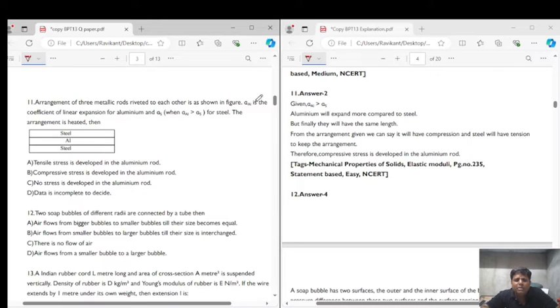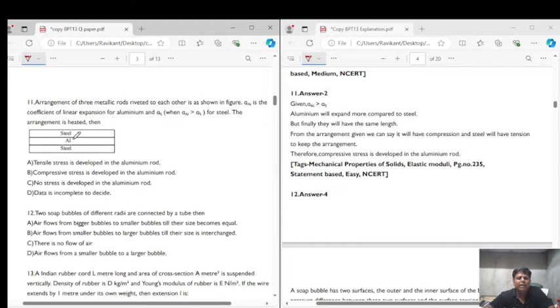Alpha for aluminium is the coefficient of linear expansion for aluminium, and alpha S is the coefficient of linear expansion for steel. Now they have given that the coefficient of expansion of aluminium is greater than the coefficient of expansion of steel, meaning aluminium will expand more than the steel for the same change in temperature. Now if this is the arrangement, is tensile stress developed in the aluminium rod, compressive stress developed in the aluminium rod, no stress developed in the aluminium rod, or is the data incomplete to decide?